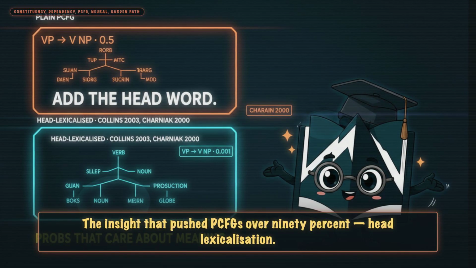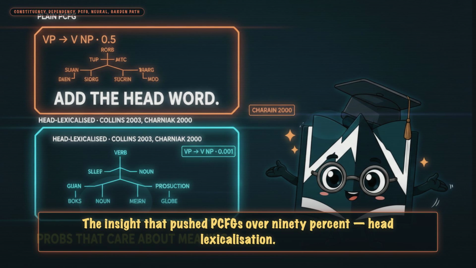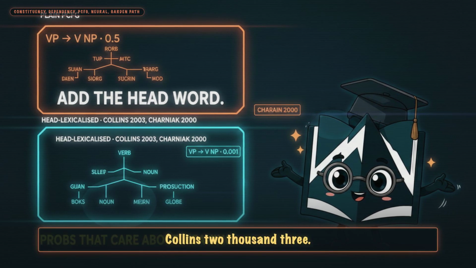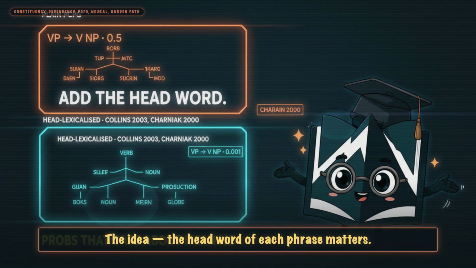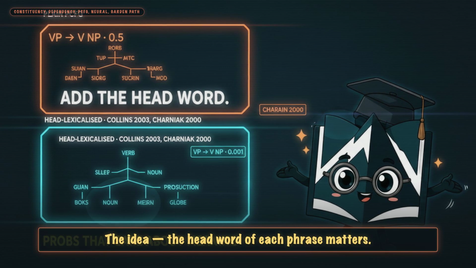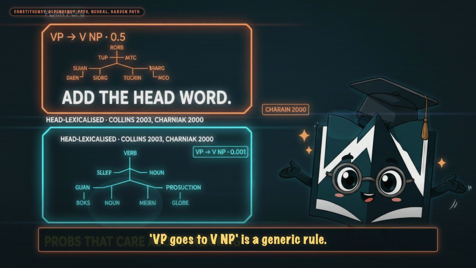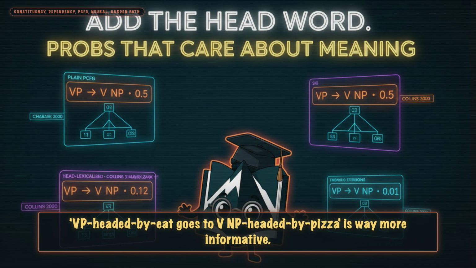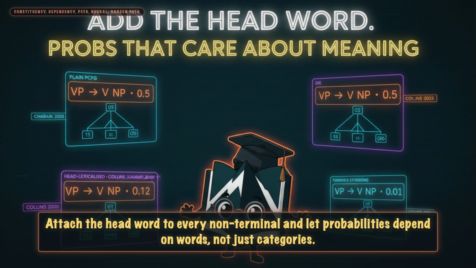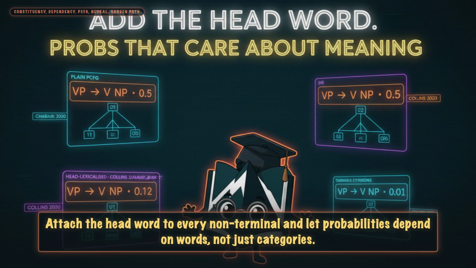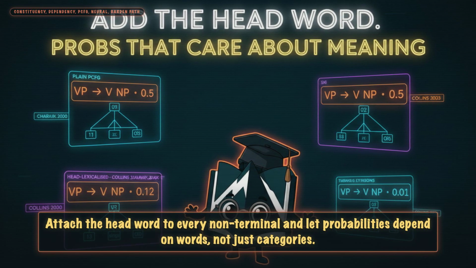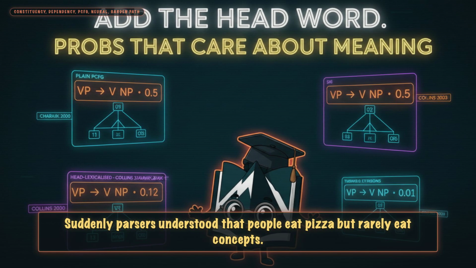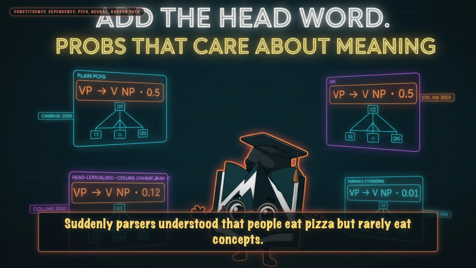The insight that pushed PCFGs over 90%: head lexicalisation, Charniak 2000, Collins 2003. The idea: the head word of each phrase matters. VP goes to V NP is a generic rule. VP headed by "eat" goes to V NP headed by "pizza" is way more informative. Attach the head word to every non-terminal and let probabilities depend on words, not just categories. Suddenly parsers understood that people eat pizza but rarely eat concepts.